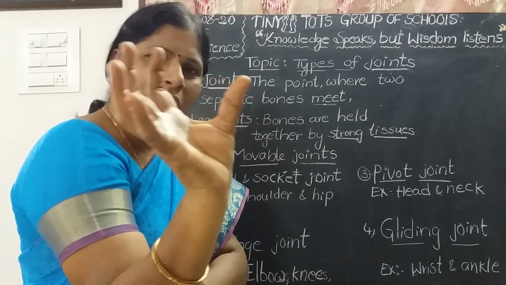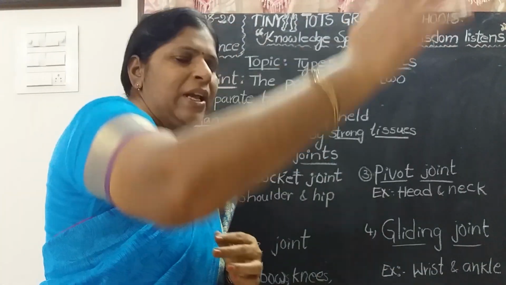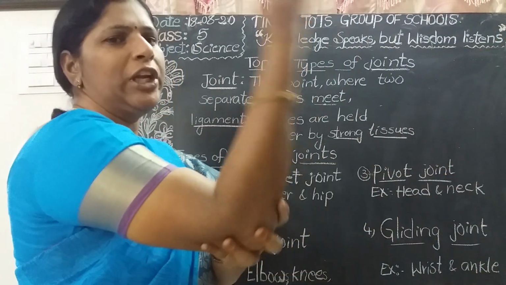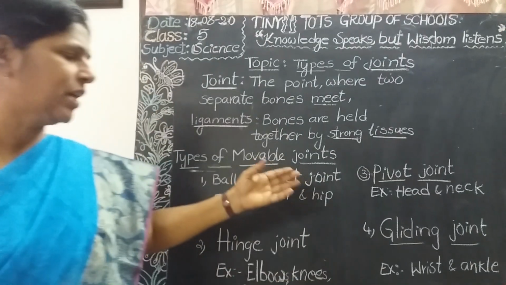Hinge joints allow only one direction. The ball and socket joint allows all directions. We can move our hand in all directions, but the hinge joint allows only one direction. Is it clear? And what is the third one?